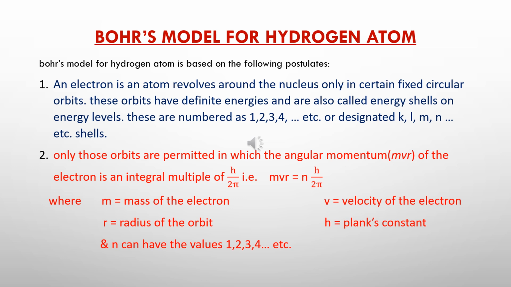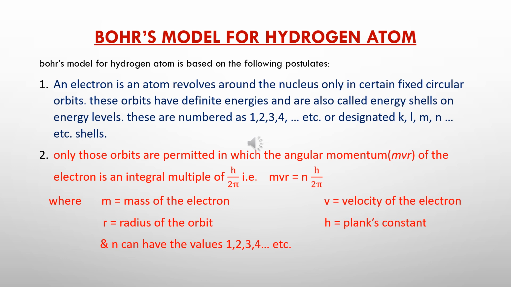First, an electron in an atom revolves around the nucleus only in certain fixed circular orbits.